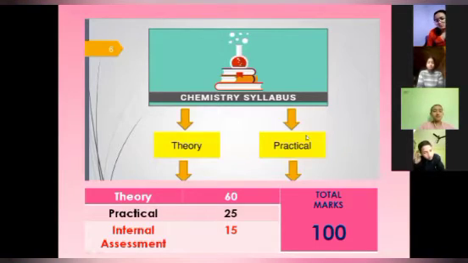Now, if we talk about the examination system or chemistry syllabus, the exam is divided into two parts, that is theory and practical. It is the same as 10th class, there is nothing new. Theory will come in the exam for 60 marks, practical will be 25 marks, and internal assessment of 15 marks is in the teacher's hands. Teachers will give it on the basis of your previous class record, previous test record, or your entire performance in the whole session. So in total, 100 marks will be given to you in the exam.